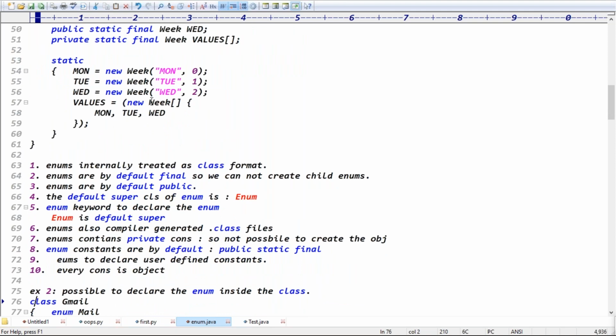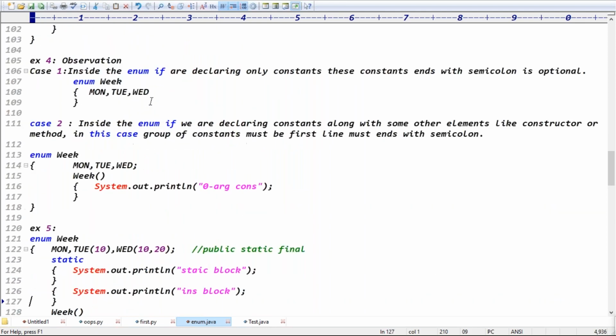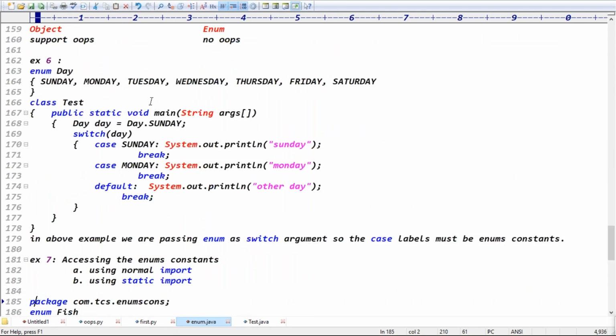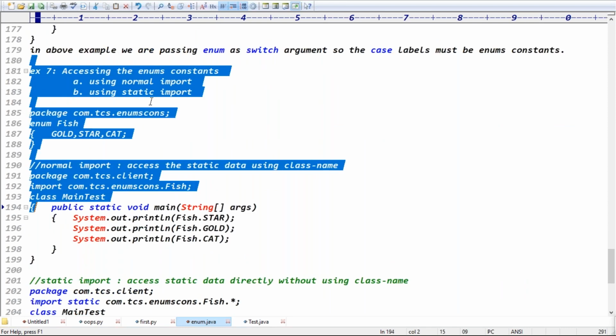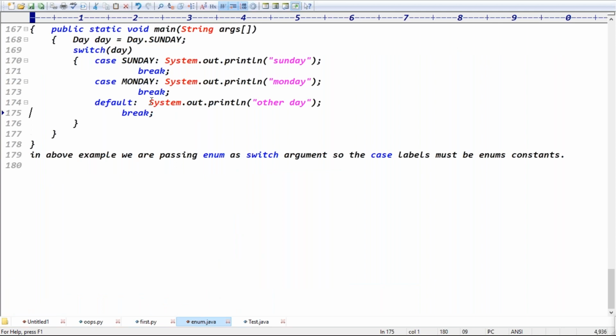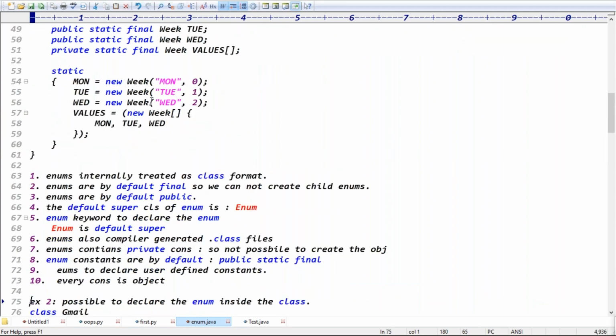So finally, for enums, are child enums possible or not possible, guys? Child enums are not possible, right? Exactly. And one more point is important for us in real time, this example is important. While discussing the packages concept, we discussed static import, right?